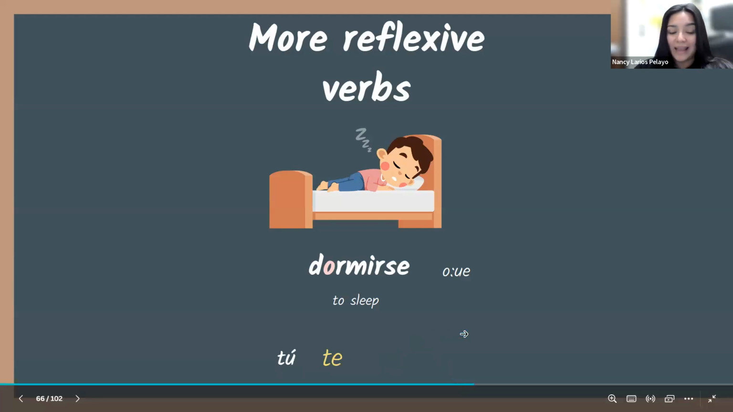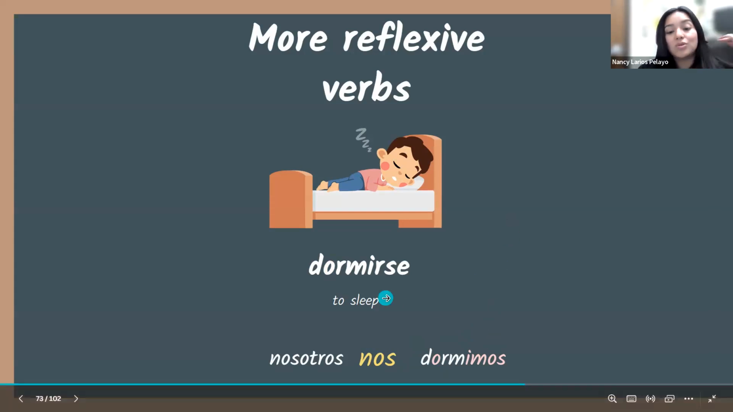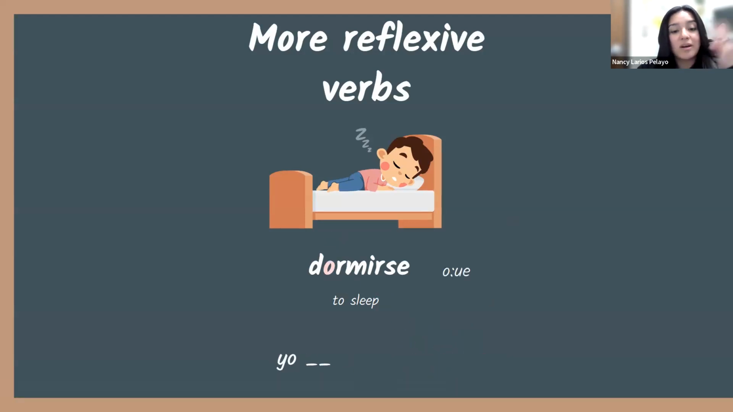Tú te duermes, ¿sí? Ella se duerme. Nosotros nos dormimos. And if you notice on the other one too, when they change on the stem, it doesn't change on the nosotros. So notice here, nosotros nos dormimos. That O stays the same. And I think that happened on the other one. I just forgot to mention it.